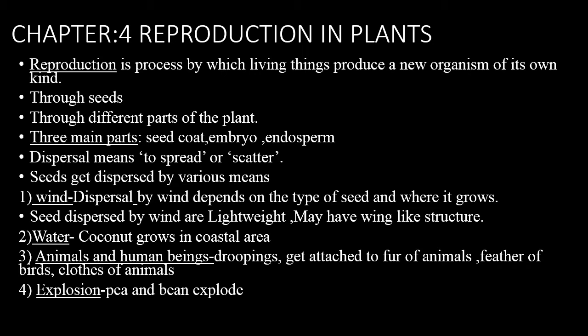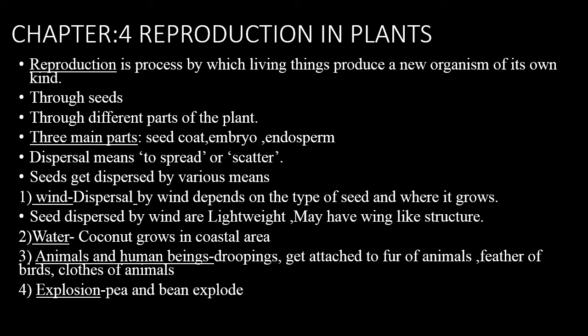Dispersal of seeds happens with the help of various means. So children, if the seeds of the plant just fall onto the ground under the same parent plant, they will not get enough food, sunlight or nutrients. So they have to be dispersed. Dispersal means to spread or to scatter. The process by which seeds are spread away from the parent plant to a new place is called dispersal of seed. This dispersal of seed happens by different means. They are by wind, water, animals and human beings, and through explosion.